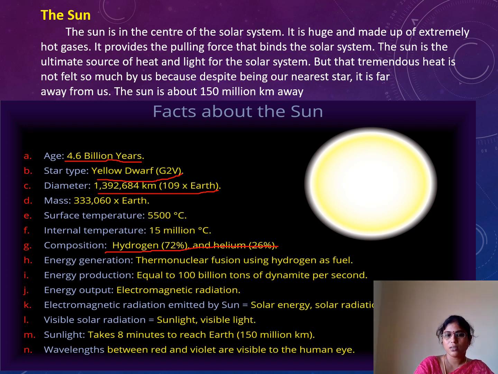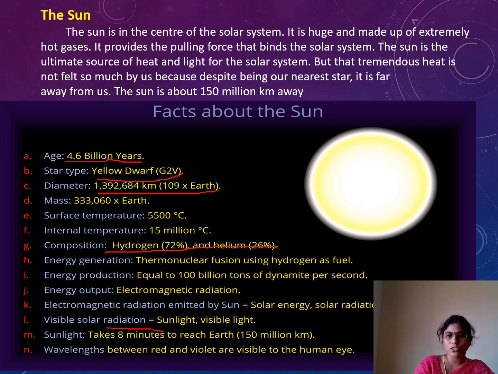Energy generation is by thermonuclear fusion, using hydrogen as fuel. The energy production is equal to 100 billion tons of dynamite per second. The energy output is electromagnetic radiation, and the electromagnetic radiation emitted by the Sun is called solar energy or solar radiation.